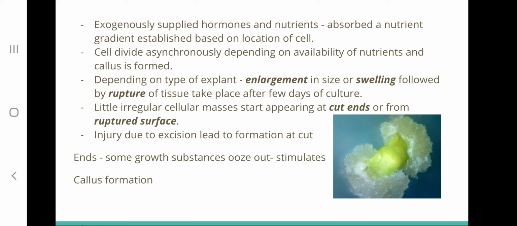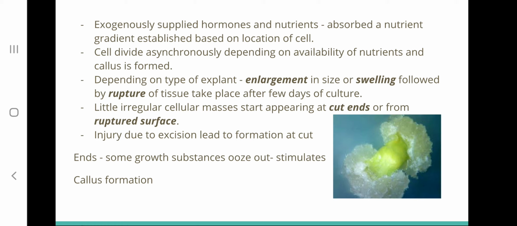Due to this nutrient gradient, the cells divide asynchronously depending on availability of nutrients, and callus is formed.